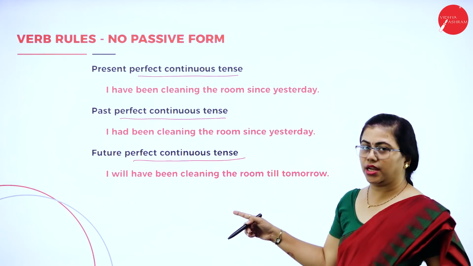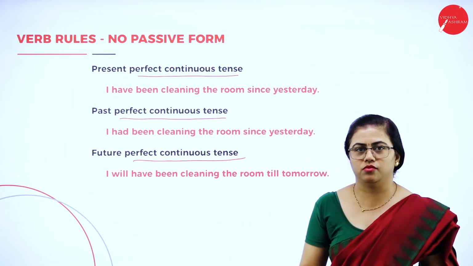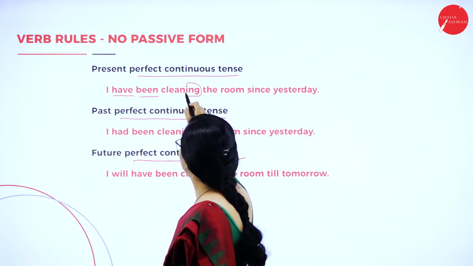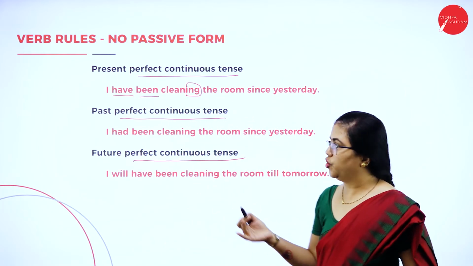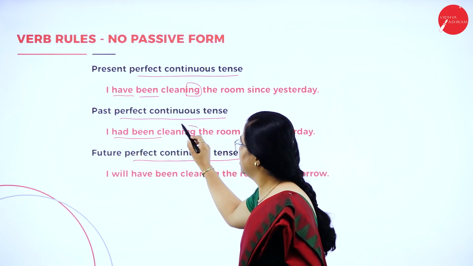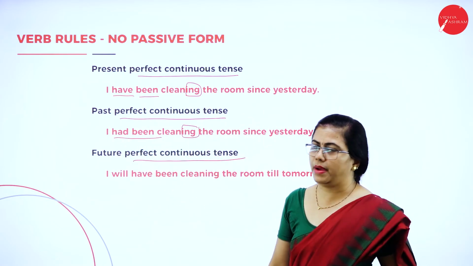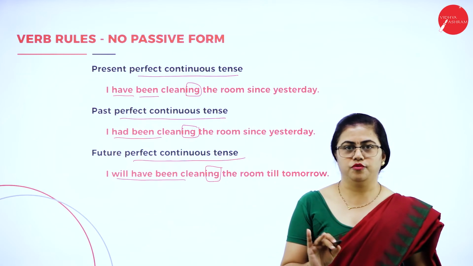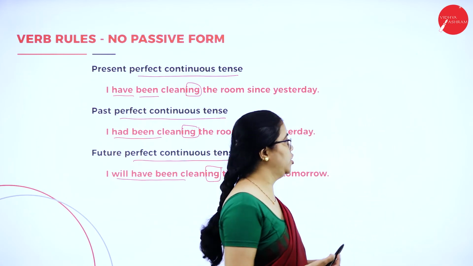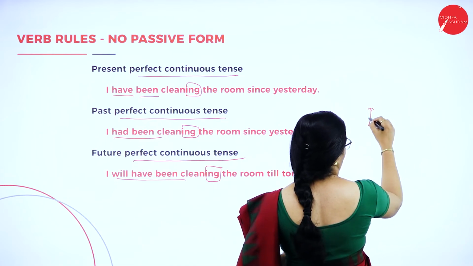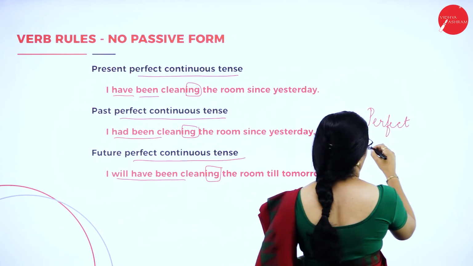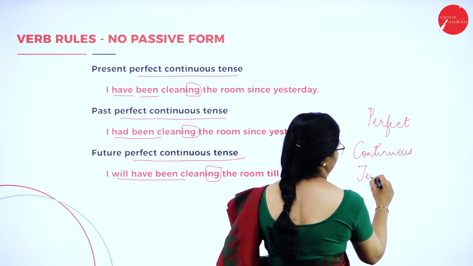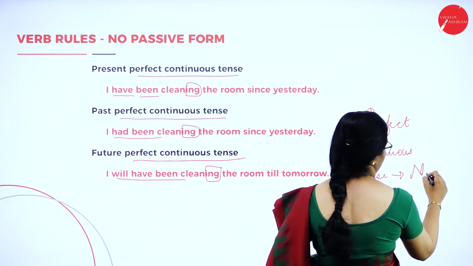I have just given you the structure of sentences which will not have passive voice. If the sentence structure is have plus been plus verb in ing form, then there is no passive voice. Suppose it is had plus been plus verb in ing form, then there is no passive form. Will have been and verb in ing form, there is no passive form. So altogether we can say there is no passive form for perfect continuous tenses.